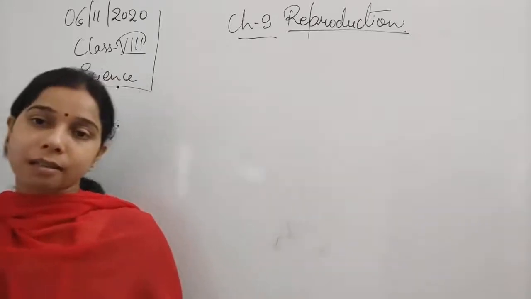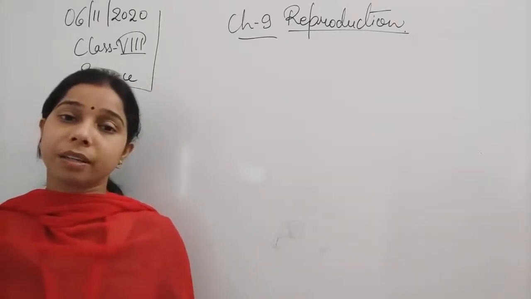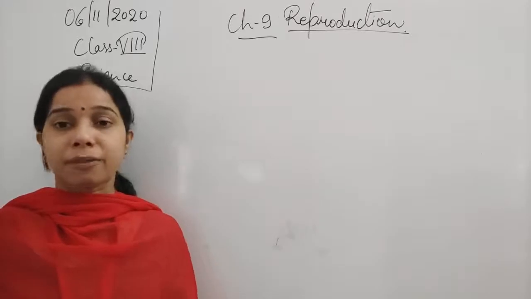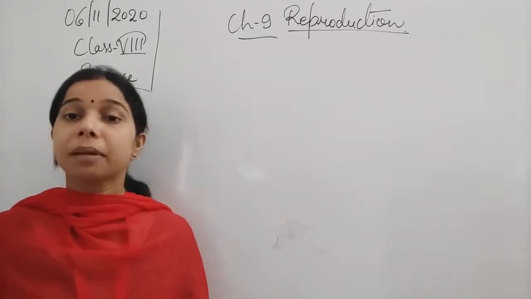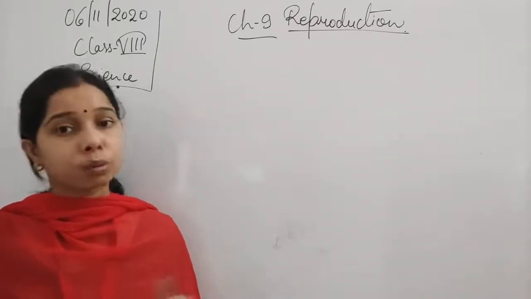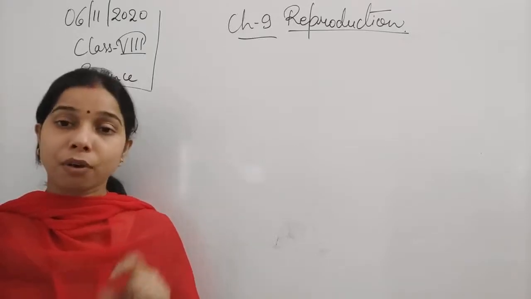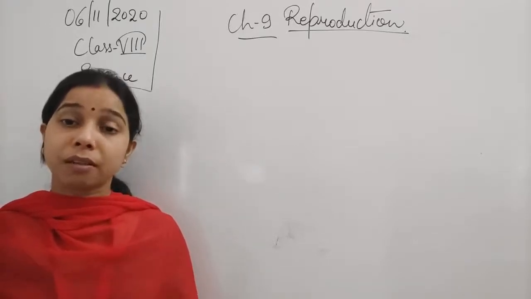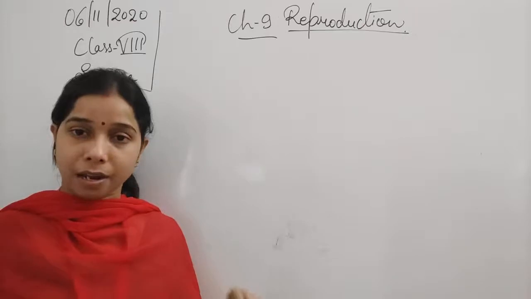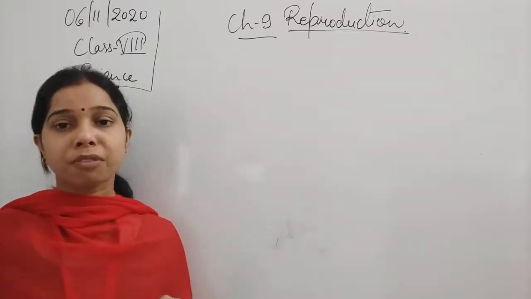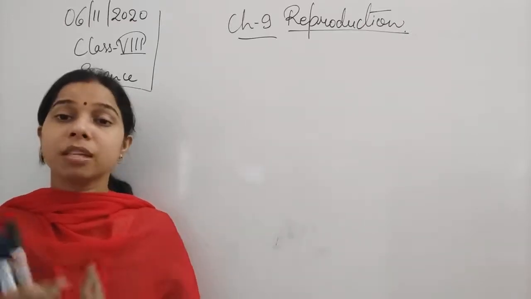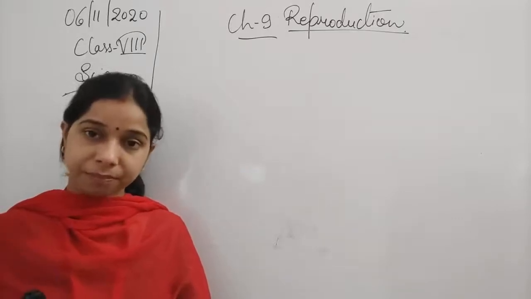In that case, students, there is a method by which the fusion can occur, but this time the fusion occurs outside the body, and for that the doctor takes the freshly released egg or ovum from the female and fuses it with the sperms.